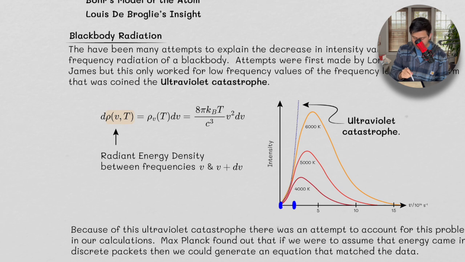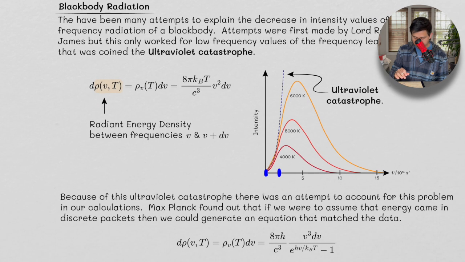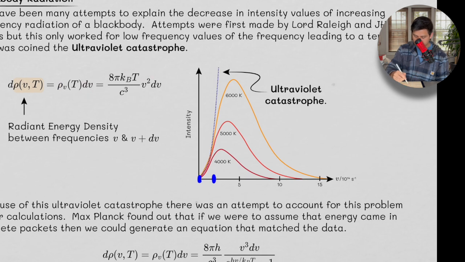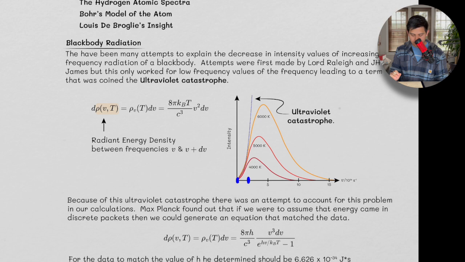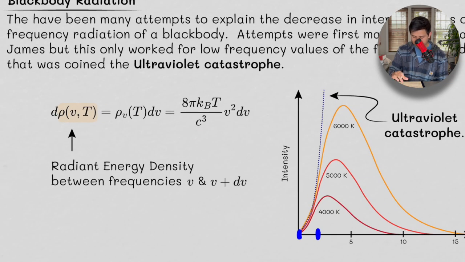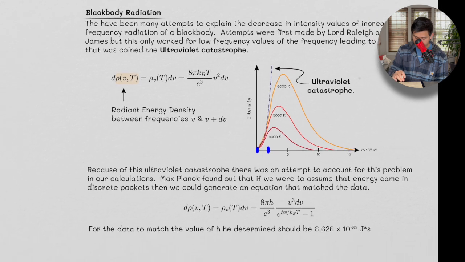Here the radiant energy density, which is the intensity, is between frequencies nu and nu plus d nu. You can see this is exponential and this is squared, so that's why there's this huge divergence, but there's nothing in this term that causes it to go down like this. Hence the ultraviolet catastrophe. And then there are all these constants in here. We're going to get into that as well.